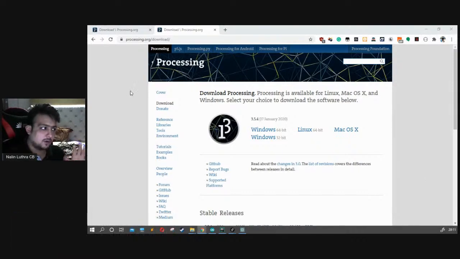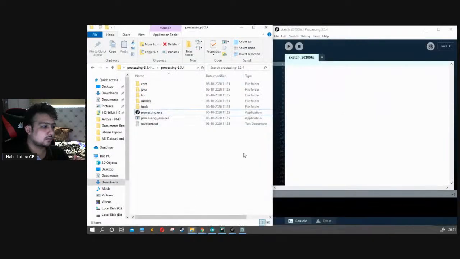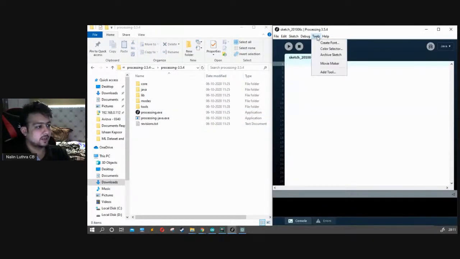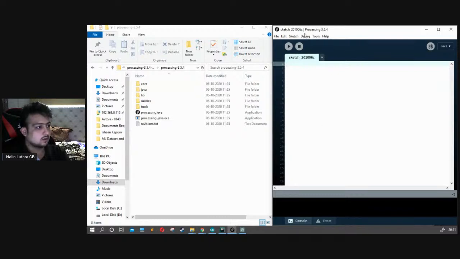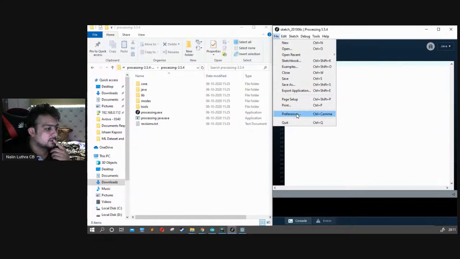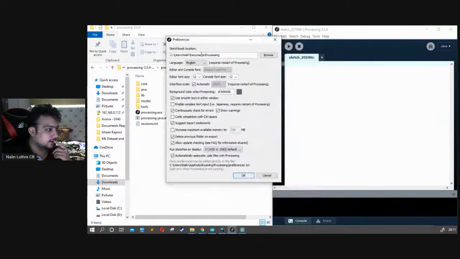I will change the font when I start programming on it, don't worry about that. So this is my processing software. Let's change the font a bit. Maybe I can increase it up to, I don't know, 48 is good. I'm not sure how to change preferences. Yeah, we got the font. Let's go to 24.